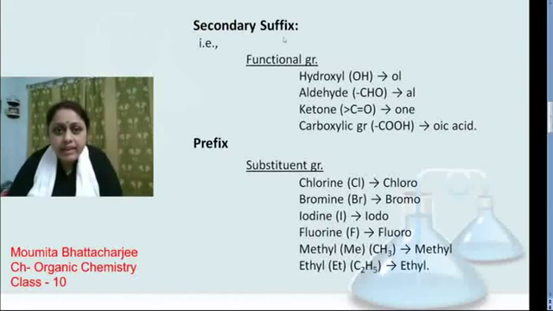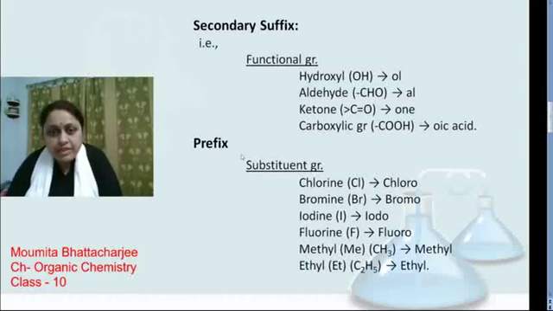Next one, secondary suffix. For secondary suffix, the functional groups are hydroxyl, that is OH. For this we will add "ol" with the parent name. For aldehyde, CHO, we will add "al". Ketone, C double bond O, we will add "one" with the parent group, and carboxylic group, COOH, we will add "oic acid" with the parent group.